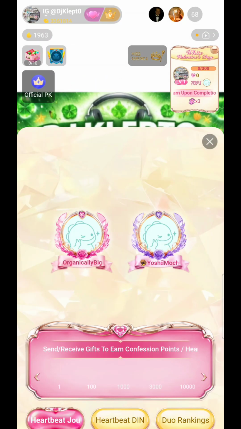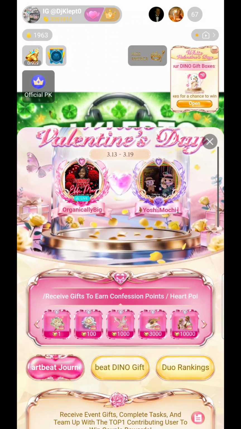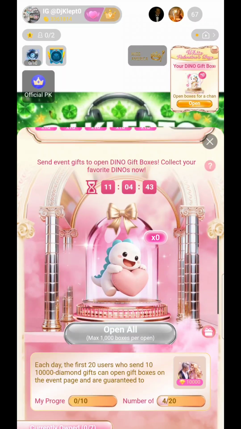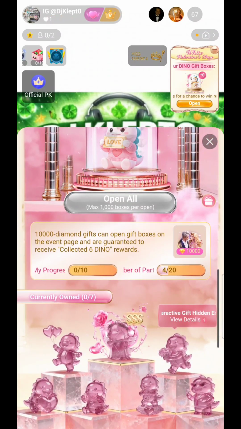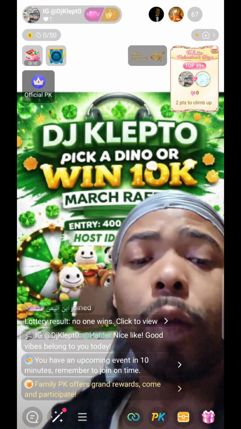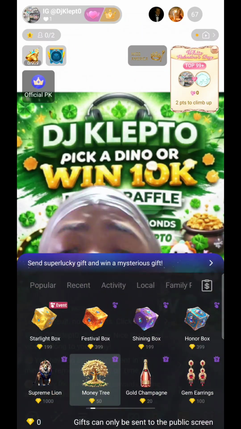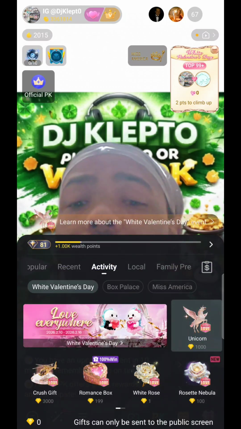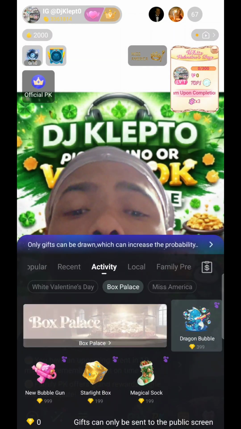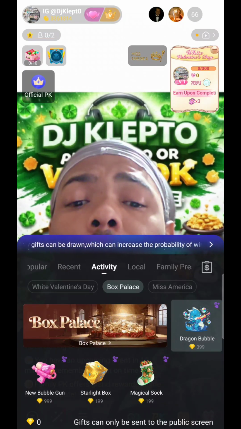This is an example of one of the activities that Bigo has. So this is separate than a rebate, but it's just as good. So these activities sometimes are just from sending certain gifts on the app. And when you send a certain amount, it allows you to win a little bit back in the form of free spins or in the form of bonuses. Most of these gifts that are like that you can find in the activity section on the gift box. So that way it's easy to find.